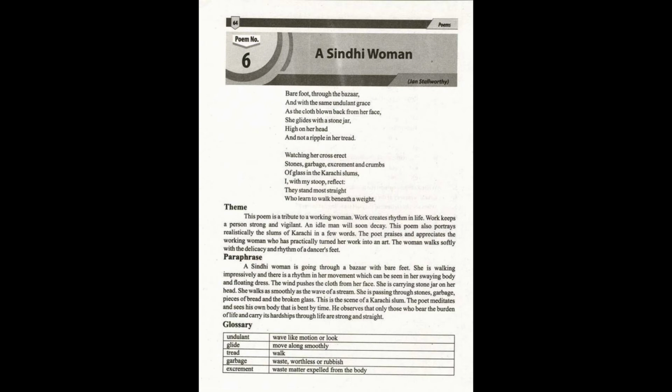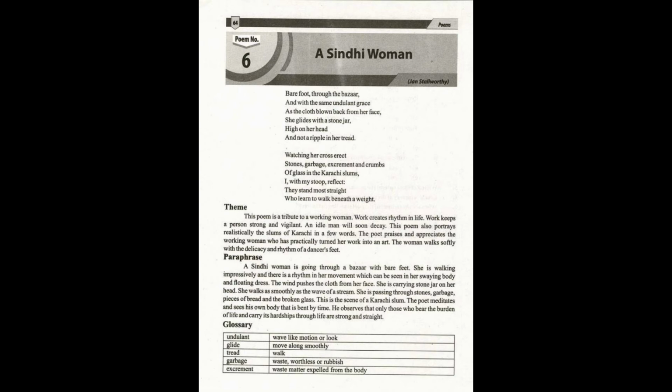Tread means walk, stroll. Ripple means disturbance. In this stanza, the poet actually explains and feels fascinated by the walking style of a poor Sindhi woman who is carrying a heavy stone jar on her head, and she walks in such a beautiful, smooth manner that she seems to be gliding across the street and feels no disturbance whatsoever in her walk, though she is barefooted and also carrying a stone jar on her head.